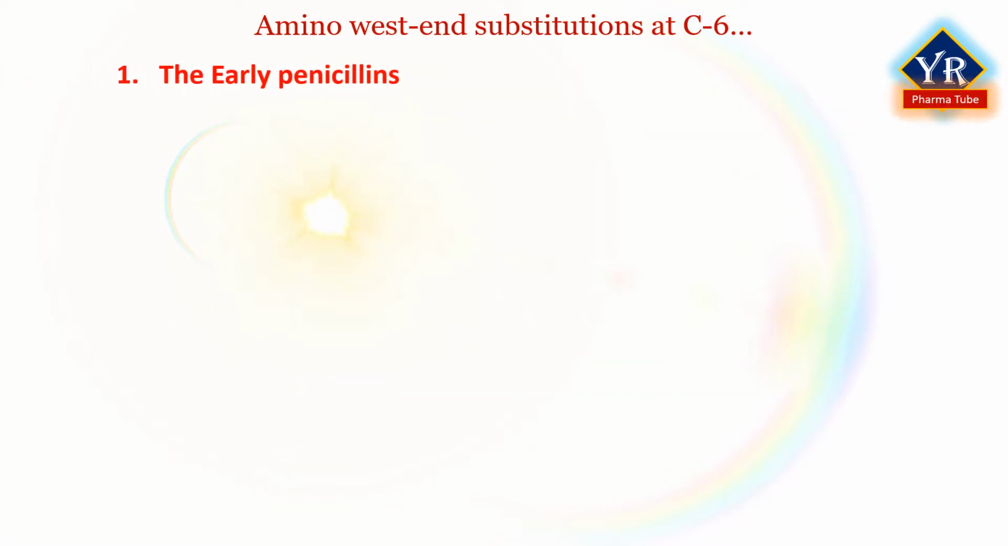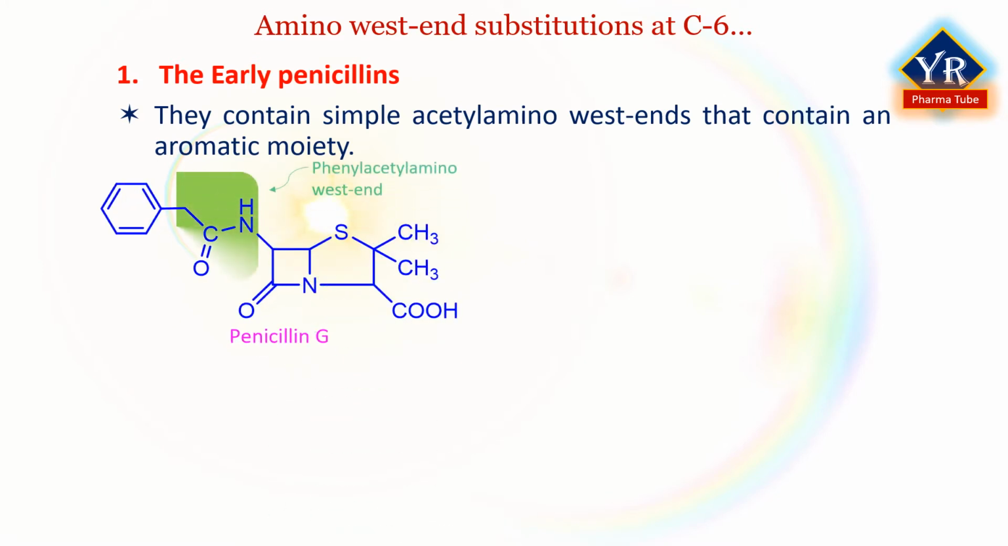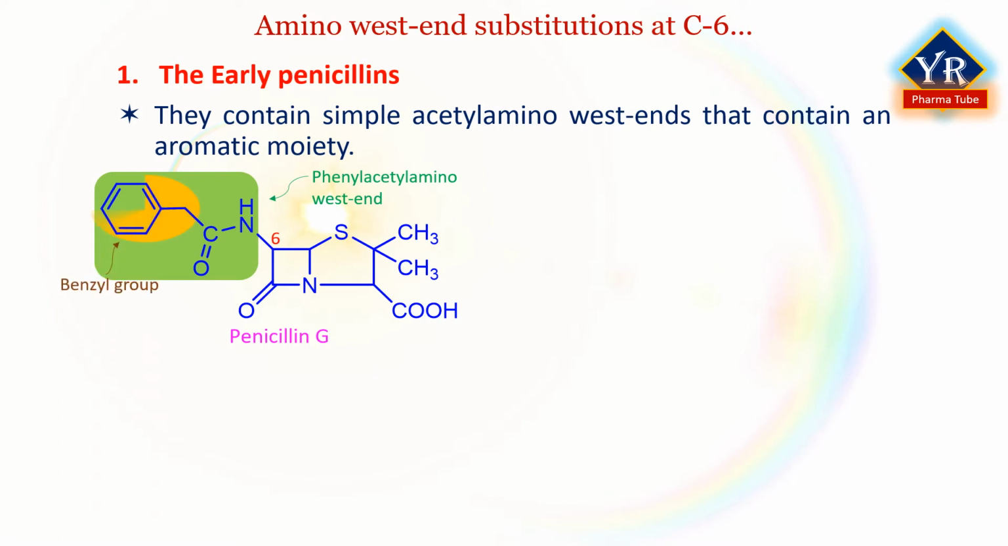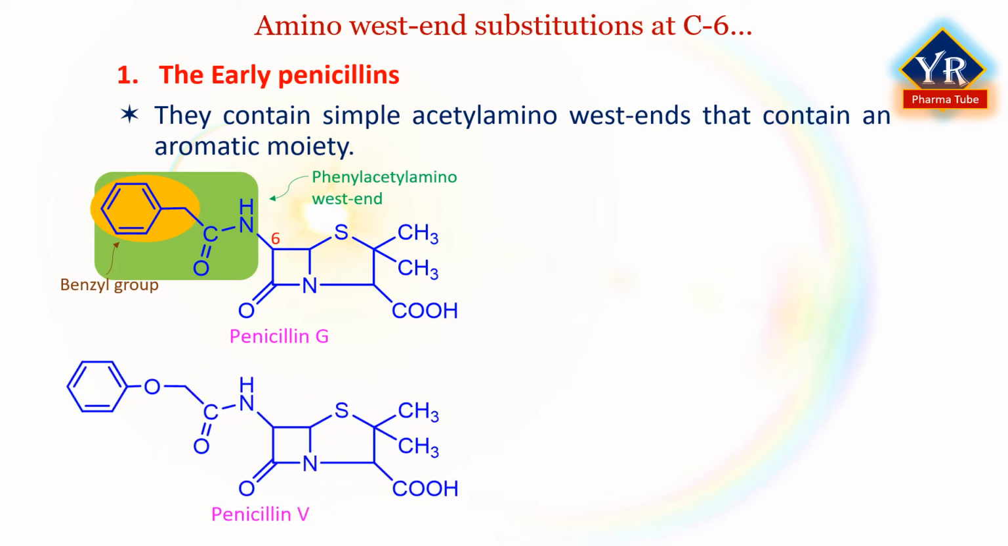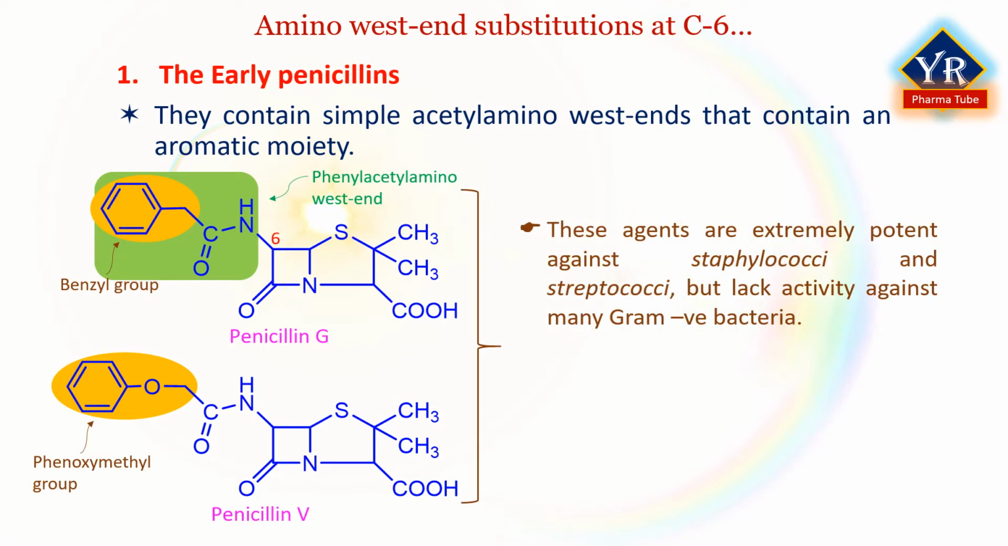Number 1. Early penicillins. The early penicillins contain simple acetylamino wing ends in which the C6 amine group is formally acylated with an acetic acid derivative that usually contains an aromatic amine. The most prominent examples are benzyl penicillins, penicillin G and penicillin V. Penicillin G contains a phenylacetamino wing end and penicillin V the corresponding phenoxyacetylated derivative. These agents are extremely potent against staphylococci and streptococci but lack activity against many gram-negative bacteria.